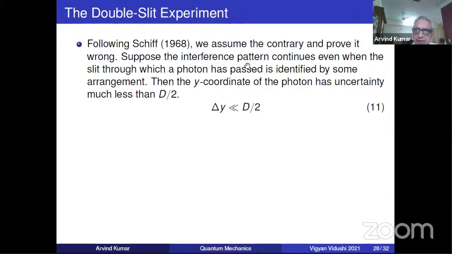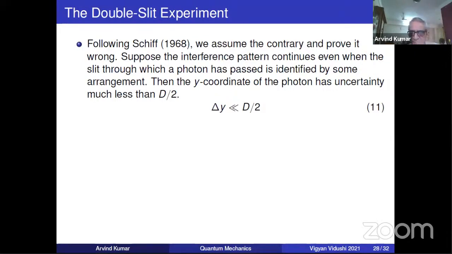Suppose the interference persists even when the slit through which the photon has passed is identified somewhere. We don't care what the arrangement is. Then for the y coordinate of the photon, I am going to show that this supposition is against the uncertainty principle, and therefore this supposition is wrong. So the y coordinate of the photon has an uncertainty much less than d by 2. Is that clear?